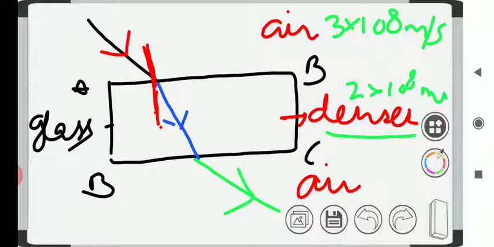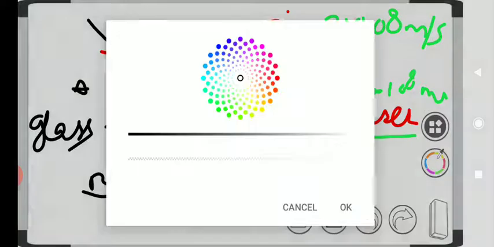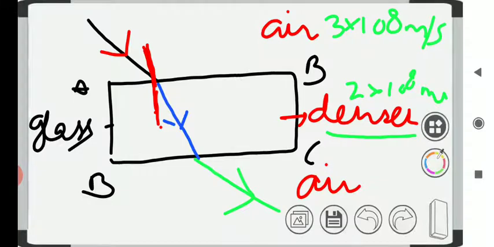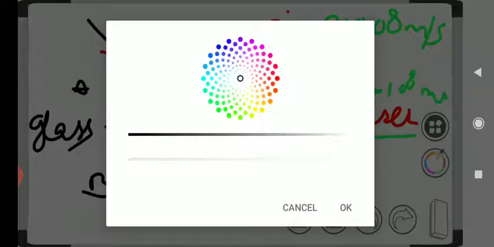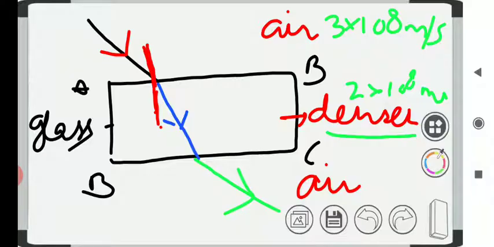At the point of incidence, we make a normal here. The angle between the incident ray and the normal is known as angle i. This is the refracted ray when it passes from air to the denser medium, and there is a bending of light.